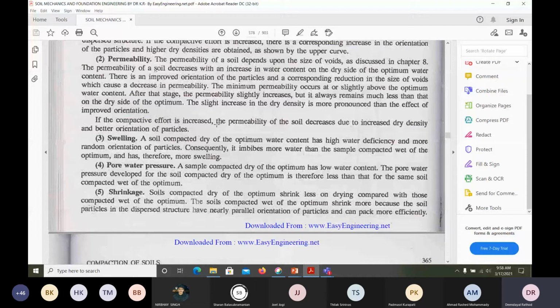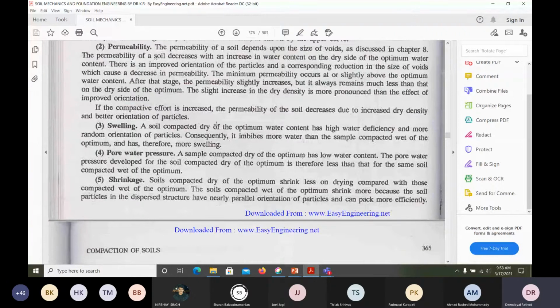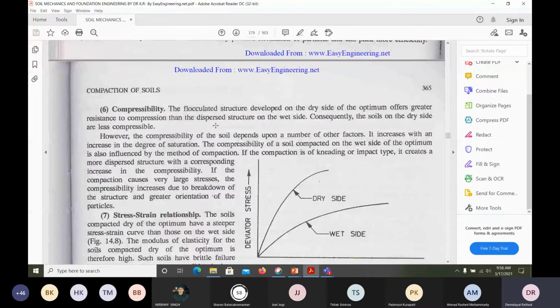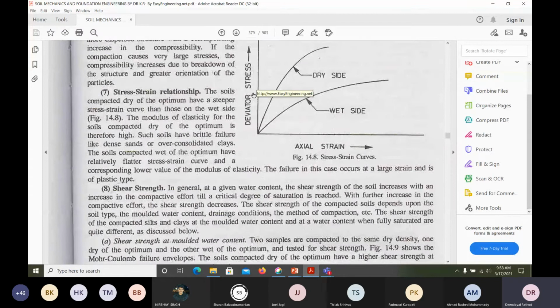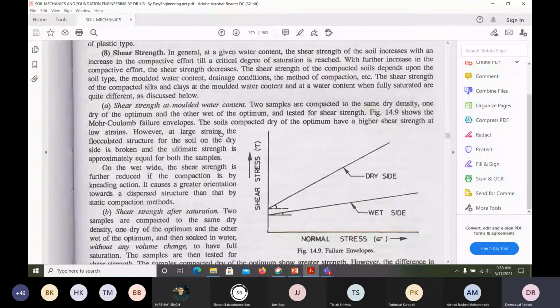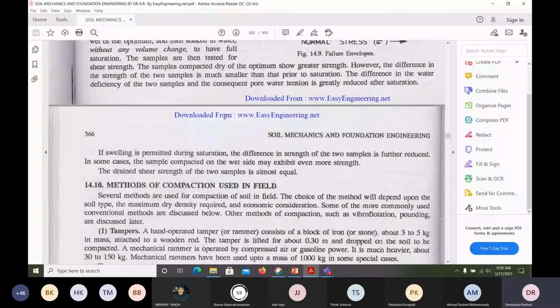What happens to pore water pressure? A sample compacted dry of optimum has a low water content. So what happens to shrinkage? What happens to compressibility? It reduces. How is the stress strain curve? It will shift to the left side. It will give a higher Young's modulus or soil modulus. What happens to shear strength? It increases. So these are the basic things. What we are doing is compacting the soil. Because of that, shear strength increases, compressibility reduces, and permeability reduces.